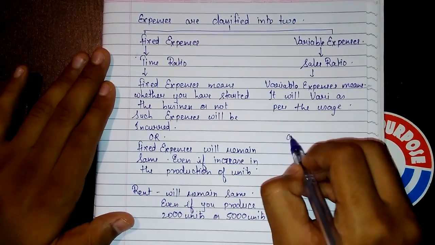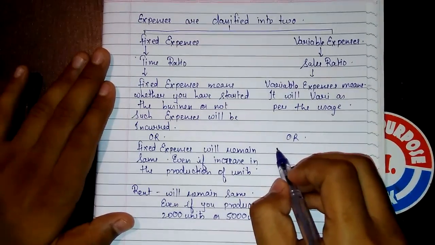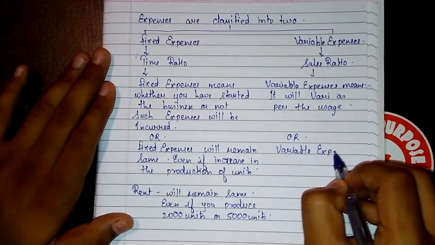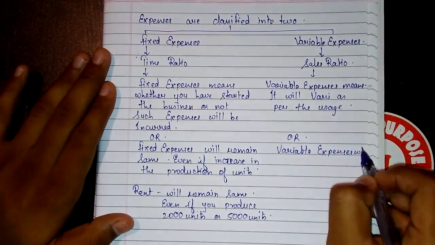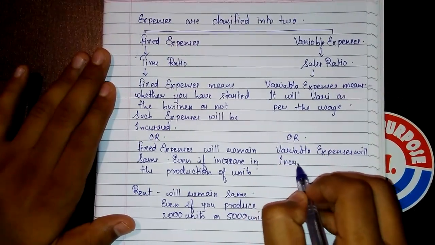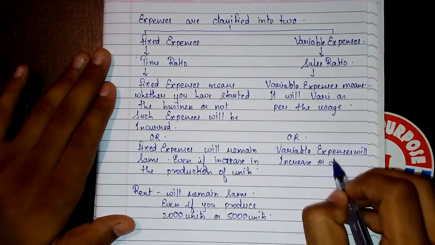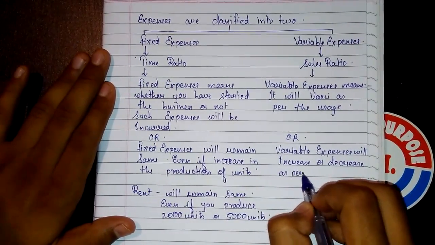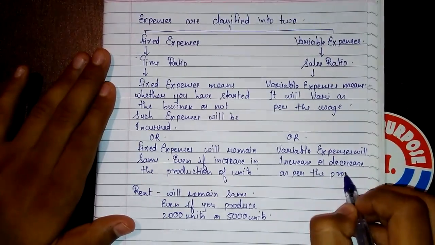As per cost accounting, variable expenses will increase or decrease as per the production.